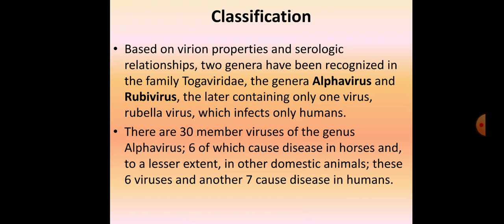Now there are 30 member viruses of the genus alphavirus, of which 6 cause disease in horses, and to a lesser extent in other domestic animals as well. These 6 viruses and another 7 cause diseases in humans as well. So this virus also has zoonotic importance, so that's why it's an important virus to be studied, because it is zoonotic in nature. So we will talk about only the alphavirus.